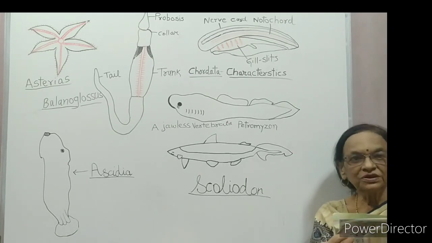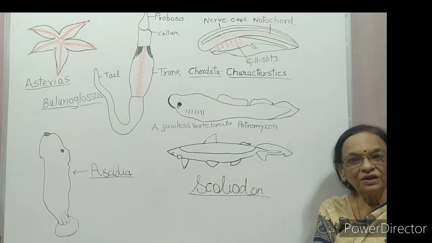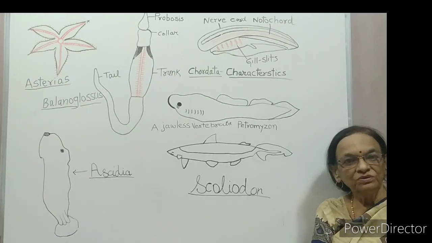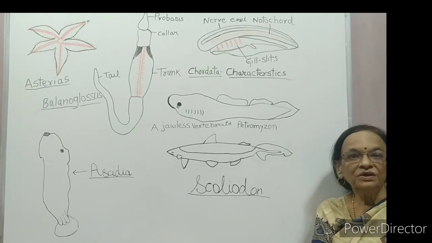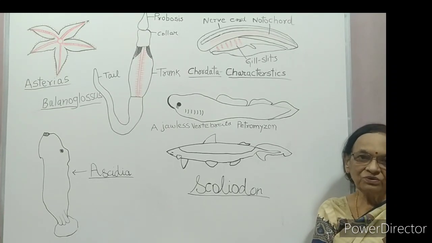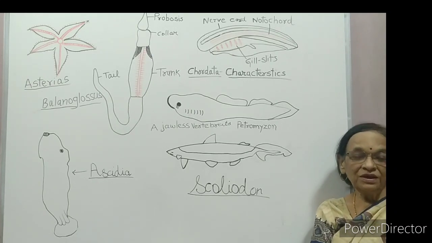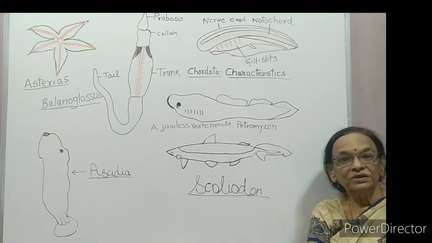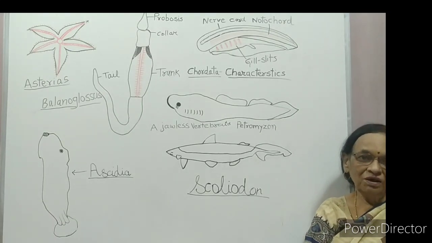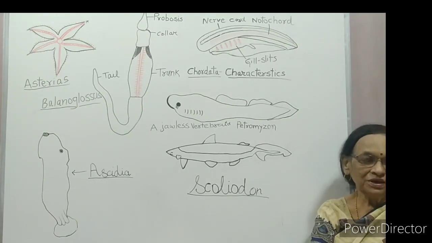Now you have studied that the phylum Chordata is divided into 3 subphyla. Urochordata, where the notochord persists in the larval stage in the tail region only. Second is Cephalochordata, where the notochord extends from head to tail.